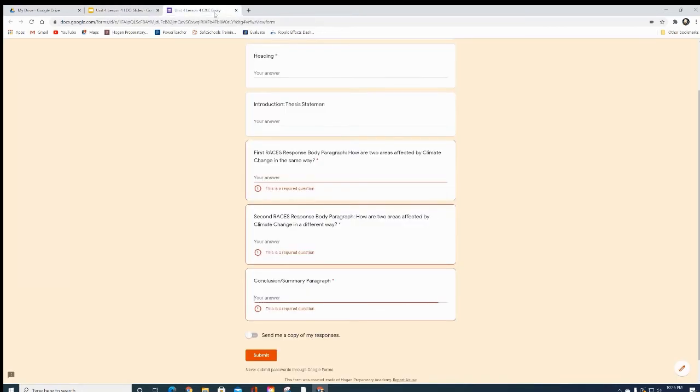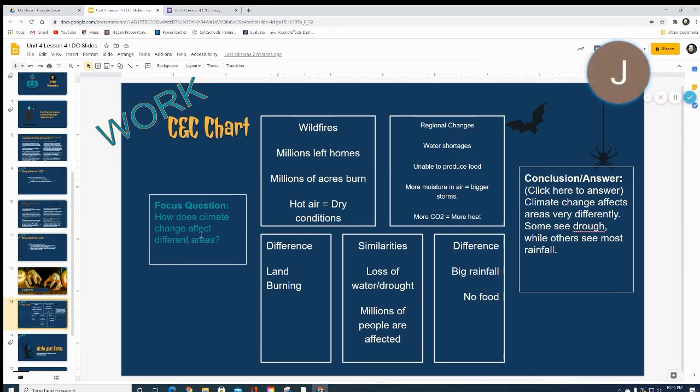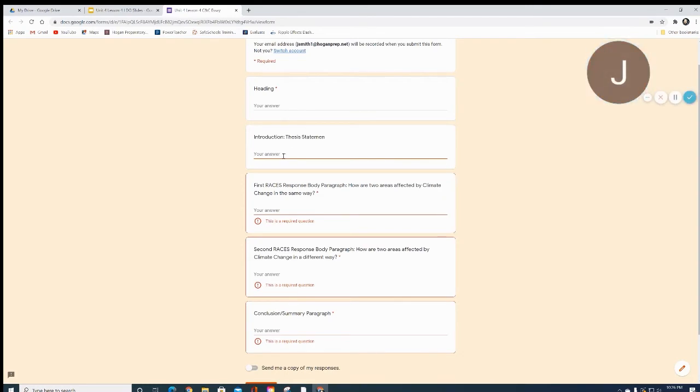For the introduction, you're going to come back up here and you can literally use your restate answer to get your thesis statement. So I'm going to look at this: How does climate change affect different areas? So I can say for my introduction, my thesis. Now, thesis statement is your main idea, right?